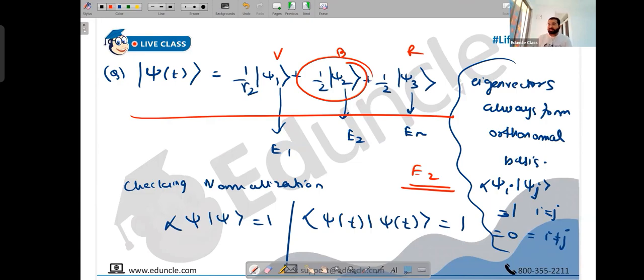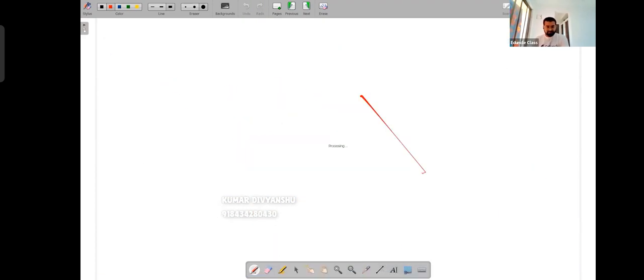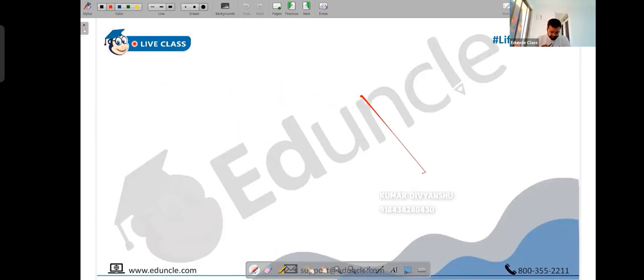Since there is no denominator, whatever is the numerator, that's your answer. But if it is not normalized, then you will have something in the denominator. So it won't be half psi 2. It will be some other multiple of psi 2 in that case. So never be under an assumption of that part. Okay, proceeding ahead.